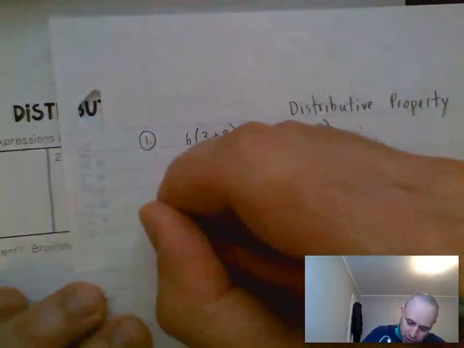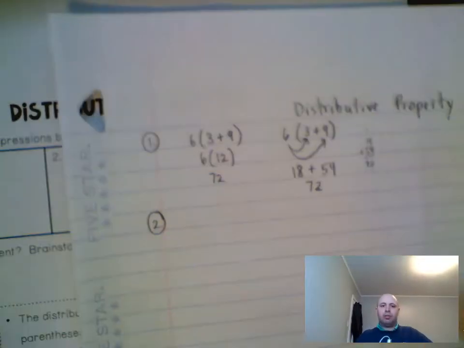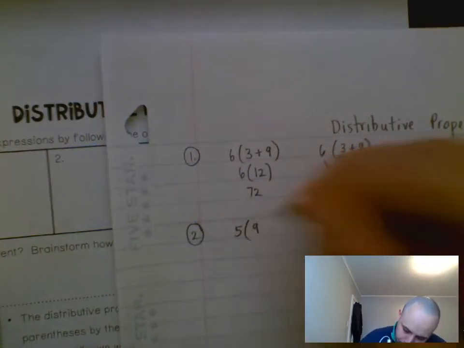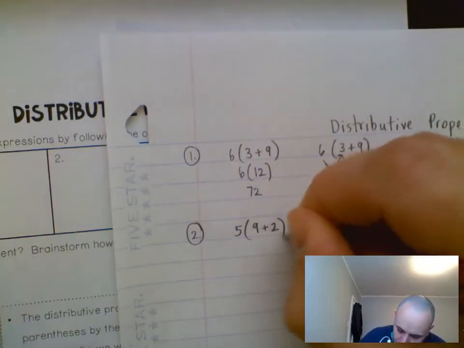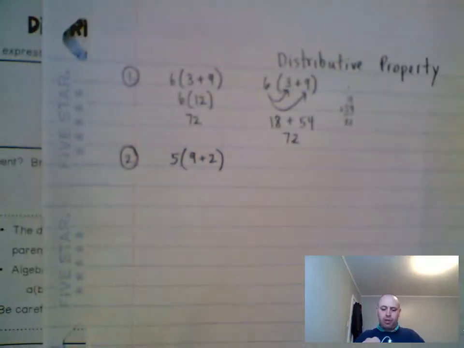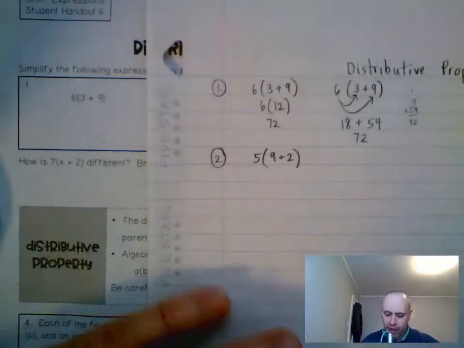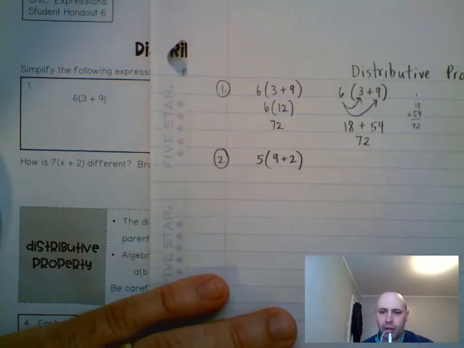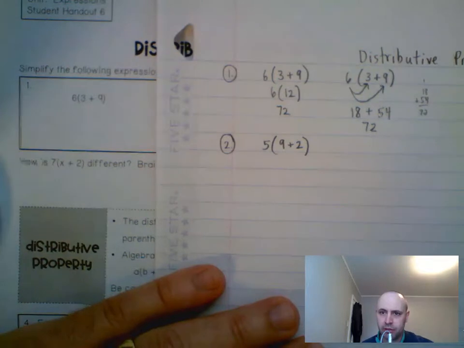All right, let's try number 2. Would you try number 2? With the arrow way, like the way I did it over here, would you go ahead and try that? The way with the arrows, would you distribute that 5 into the 9 and into the 2? You can go ahead and pause the video, give it a shot.